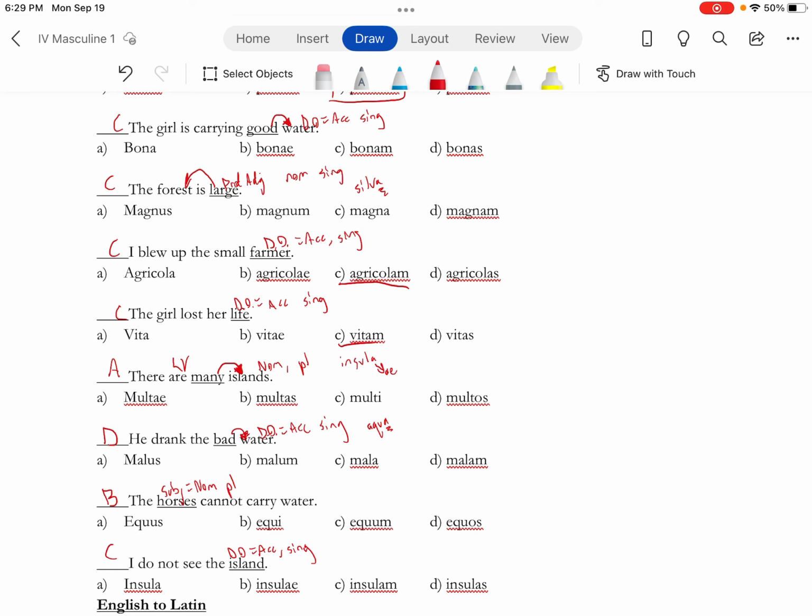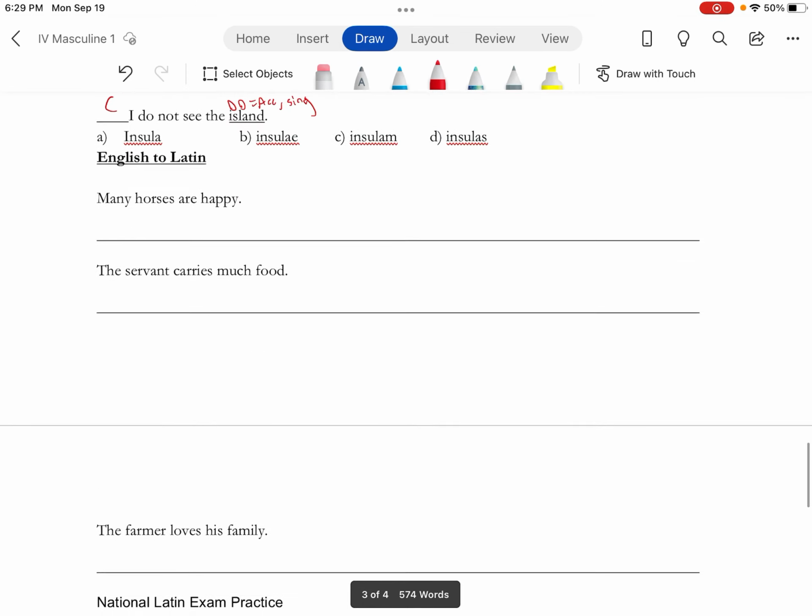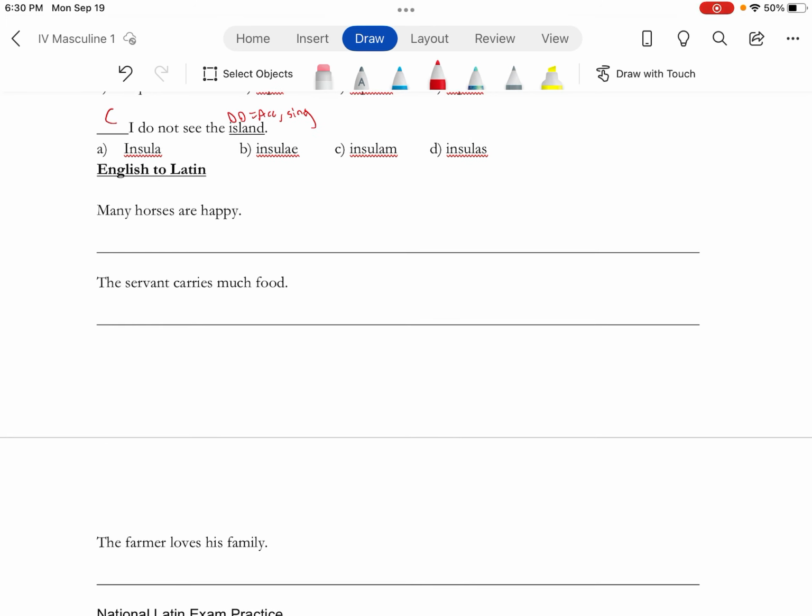So take the time to make those notes. It makes a world of difference. Alright, huge gap happening right in here. Boom, we'll take care of that.